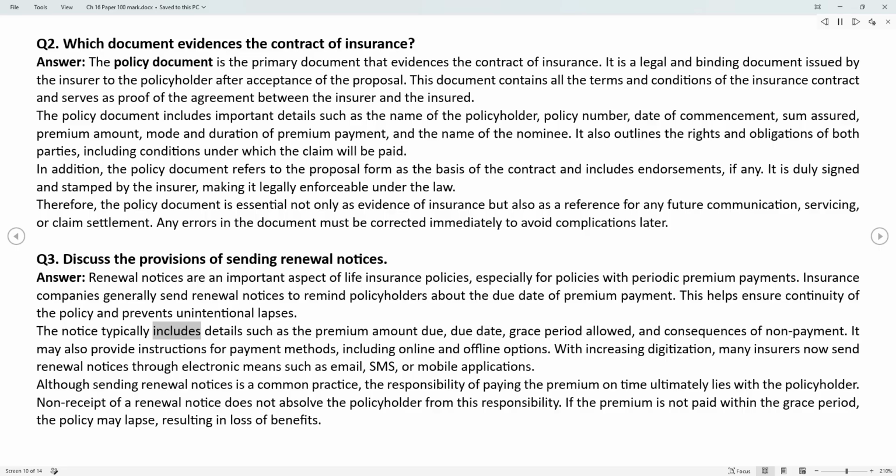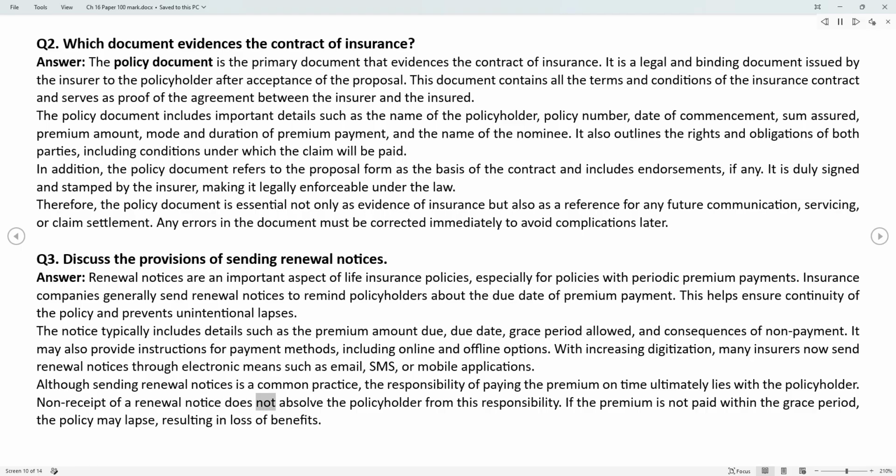The notice typically includes details such as the premium amount due, due date, grace period allowed, and consequences of non-payment. It may also provide instructions for payment methods, including online and offline options. With increasing digitization, many insurers now send renewal notices through electronic means such as email, SMS, or mobile applications. Although sending renewal notices is a common practice, the responsibility of paying the premium on time ultimately lies with the policyholder.